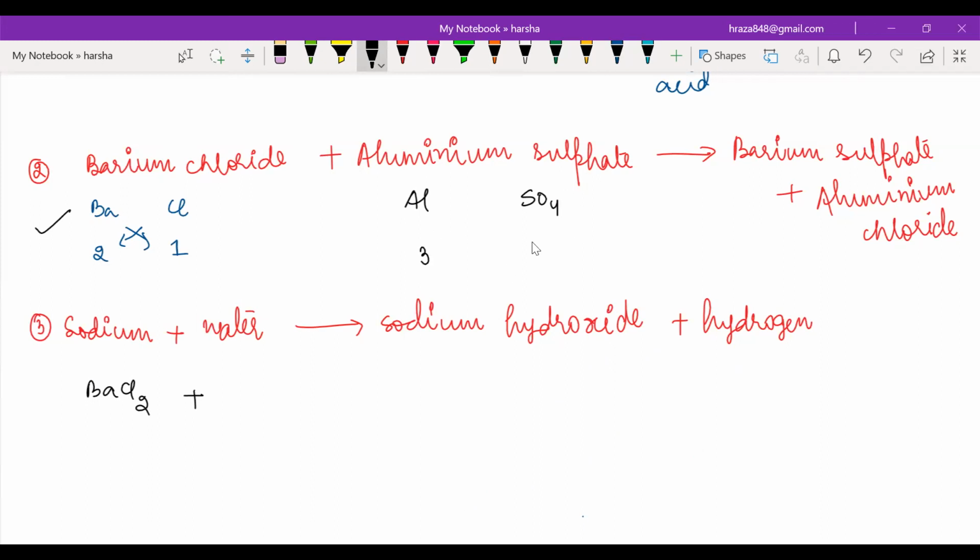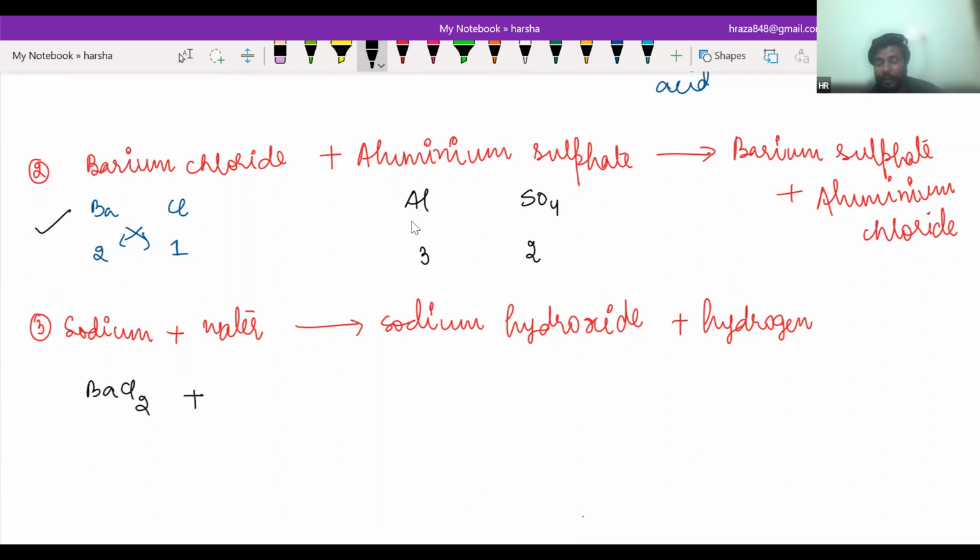Aluminium has a valency 3 and sulfate has a charge of -2, valency 2. So it will be cross multiplied and it will be Al2(SO4)3. In the same way, you are going to write the formula of barium sulfate.